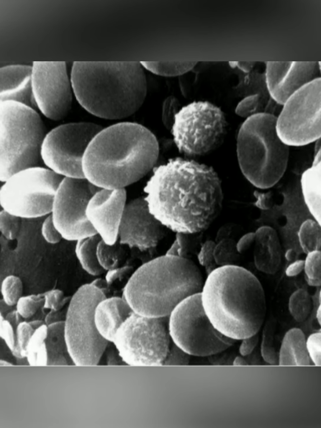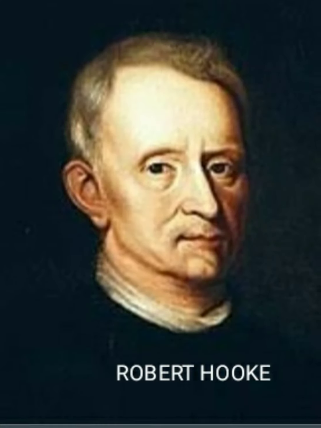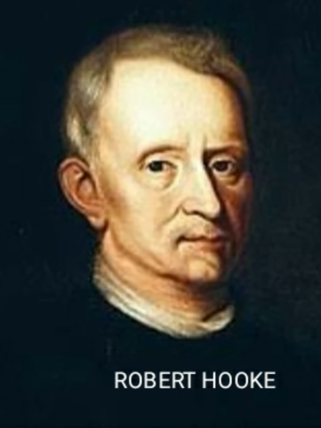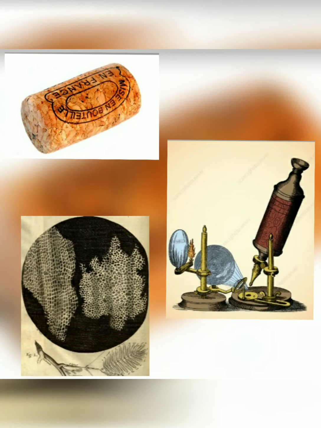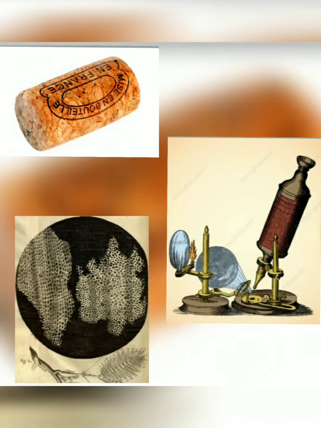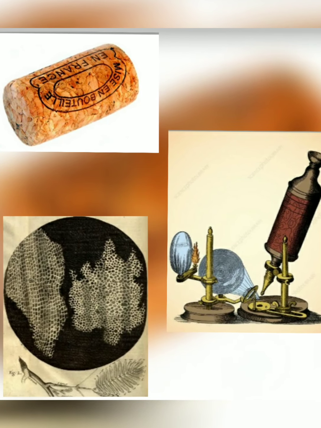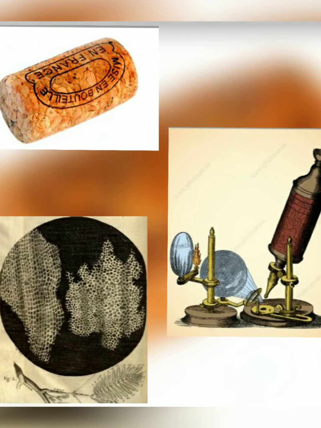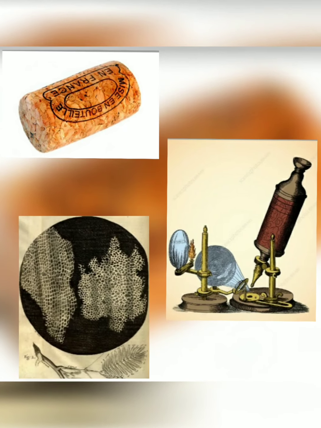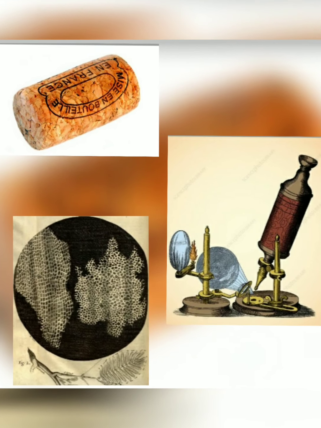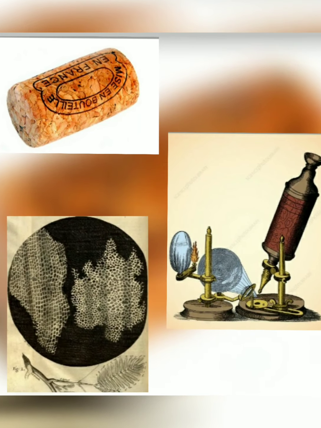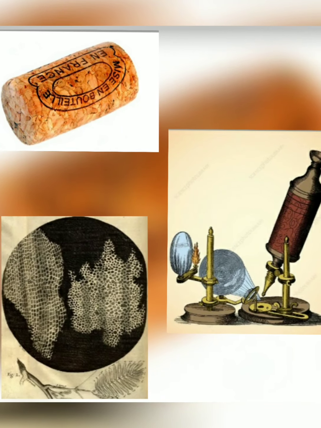Cell was first discovered by Robert Hooke. You can see in the picture here Robert Hooke, an English scientist, in the year 1665. He observed the dead cell in a thin cork slice in a self-made microscope, that is the primitive microscope which you can see in the picture here, and named them cellulae. Actually, cellulae is a Latin word which means small or little rooms of a Buddhist monastery.